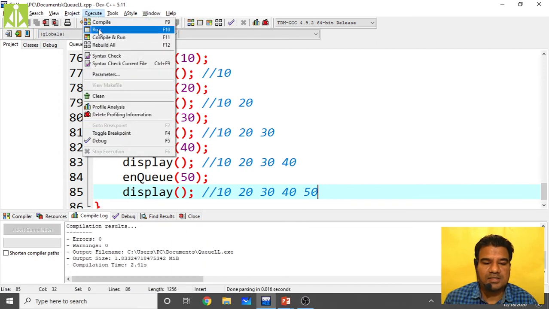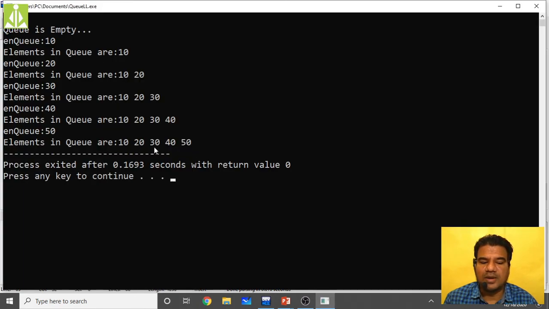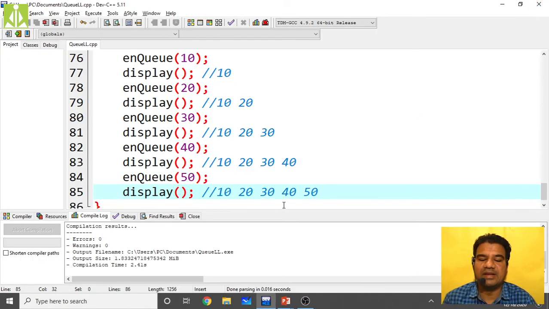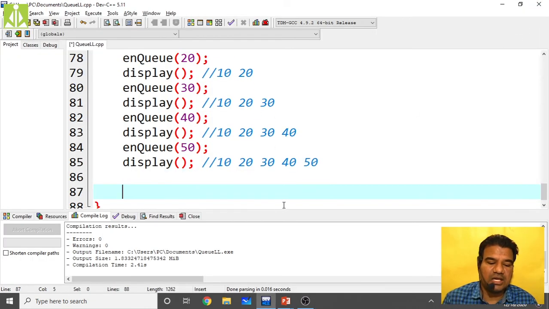Executed, compiled successfully, then execution, you see 10, 20, 30, 40. Now we perform the 40, 50, up to 50 we got. Now we perform the deletion operation, that is nothing but dequeue operation.